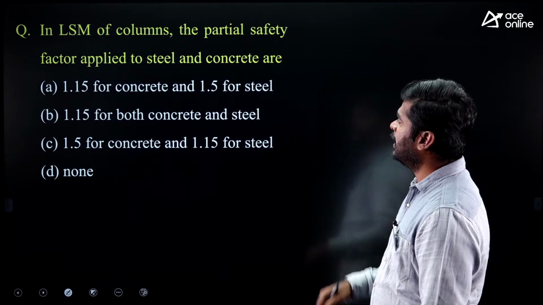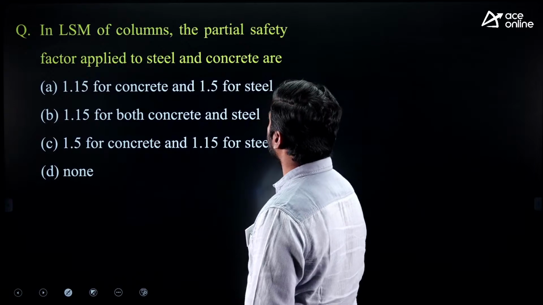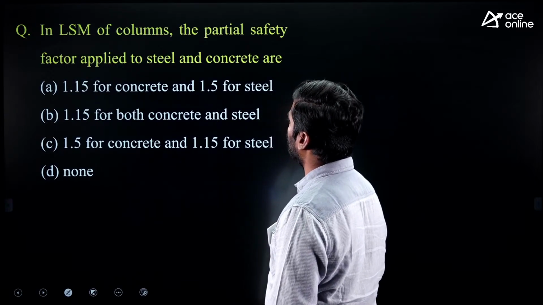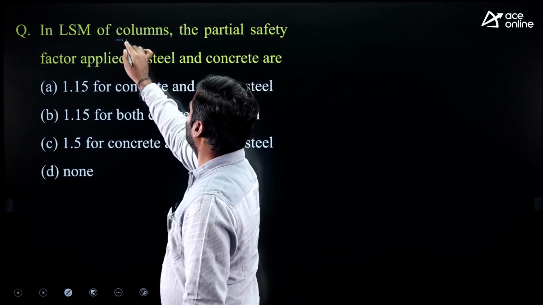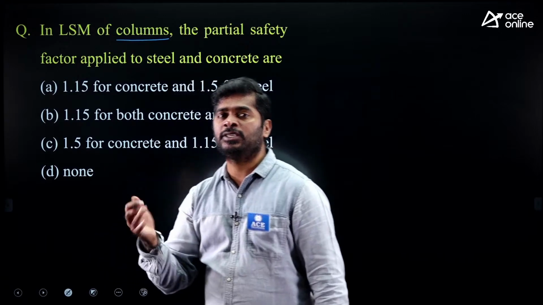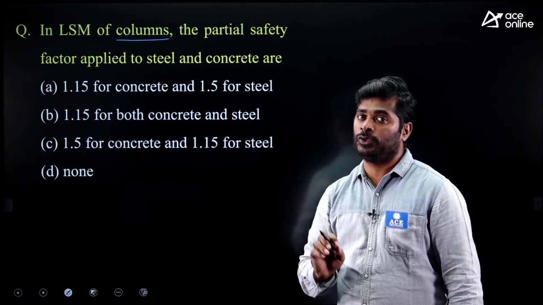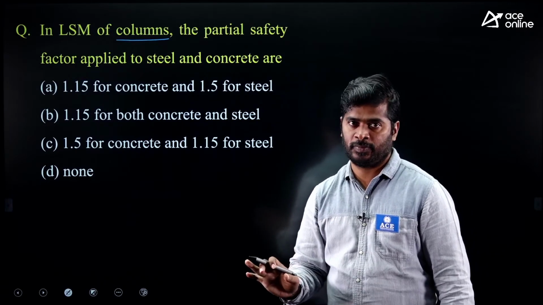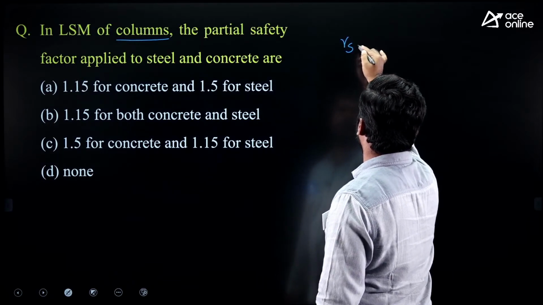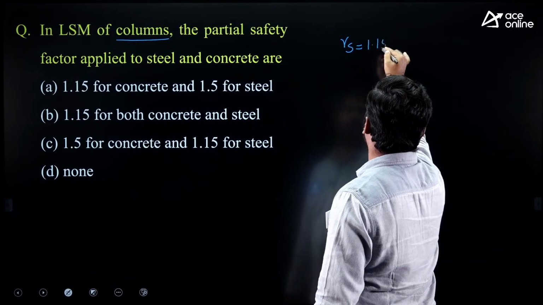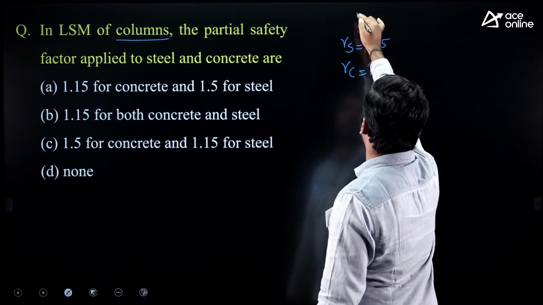Next question. In LSM, limit state method of columns, the partial safety factor applied to steel and concrete are, remember, not only for columns, for any structural member under limit state method, partial safety factors used for materials are same. Partial safety factors used for steel is 1.15, for concrete 1.5 in limit state method.